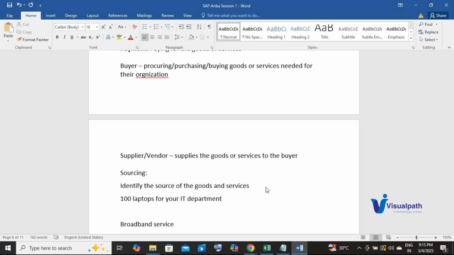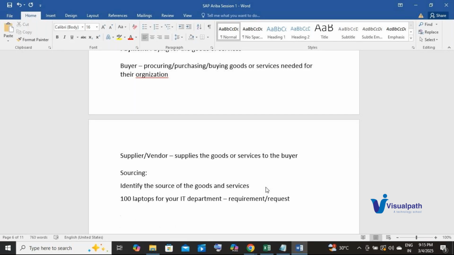We'll need people who work in the IT department. So we need 100 laptops for the people who are going to work in the IT department. Now that is our requirement or request.